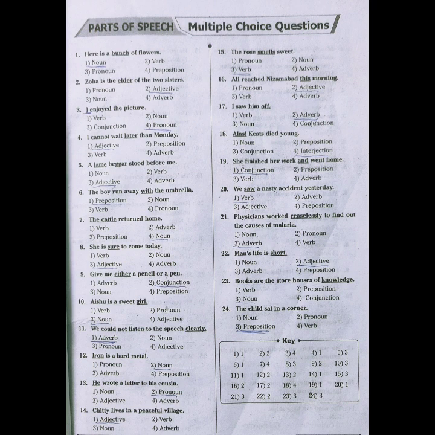The seventh one, the cattle returned home. The word cattle is underlined. Options are 1 verb, 2 adverb, 3 preposition, 4 noun. Here cattle is a noun. We know the kinds of nouns. We have already known that cattle is a collective noun. Therefore the correct answer is 4, noun.